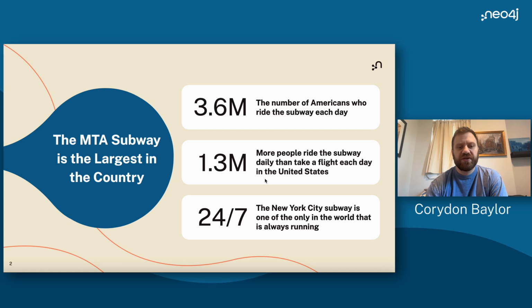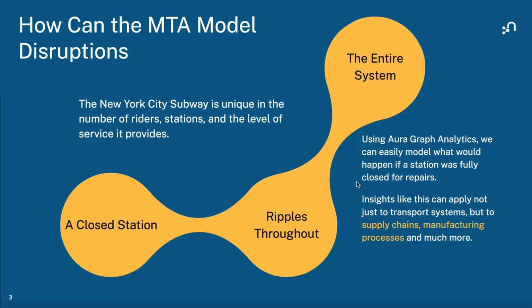So in that case, the New York City subway is unique in the number of riders, stations, and level of service it provides, and a closed station ripples throughout the entire system. Using Aura Graph Analytics, we can easily model what would happen if a station was fully closed for repairs. And insights like this apply not just to transportation systems, but to supply chains and manufacturing processes and much, much more. So how can we model disruptions in the MTA?